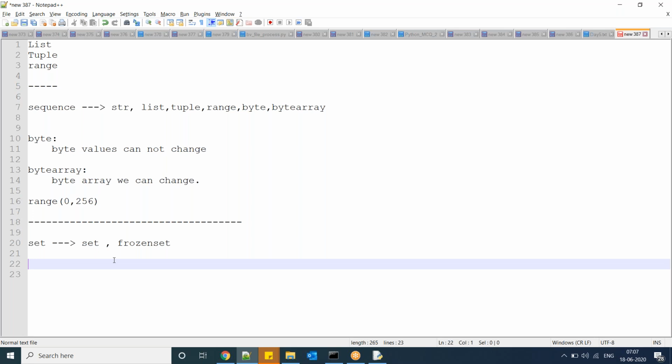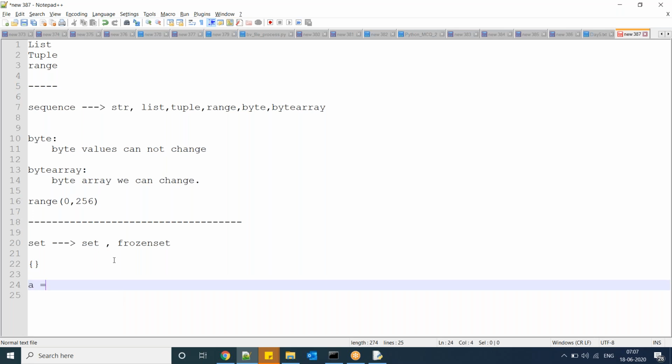Now observe, set elements we have to declare with curly braces. A equal to set of 10, 20, 30, 40, 50.